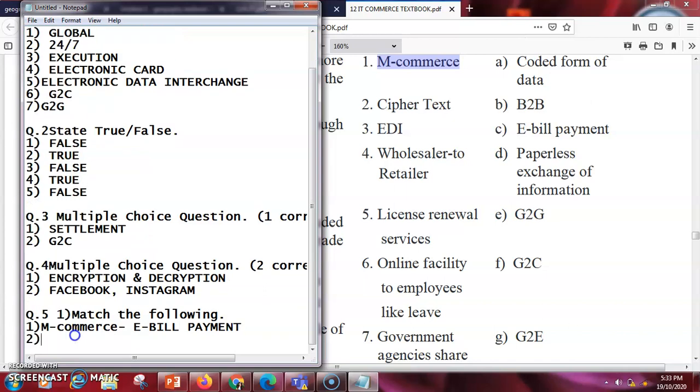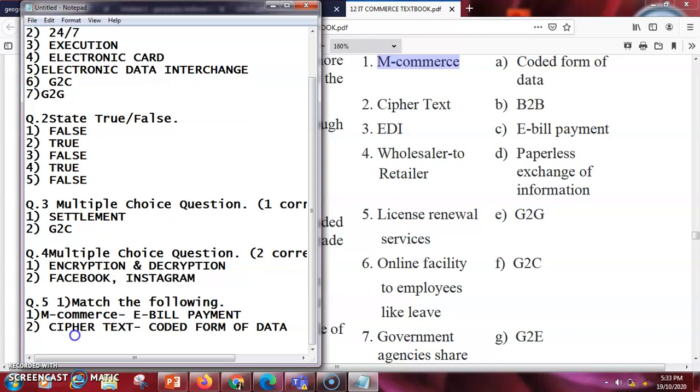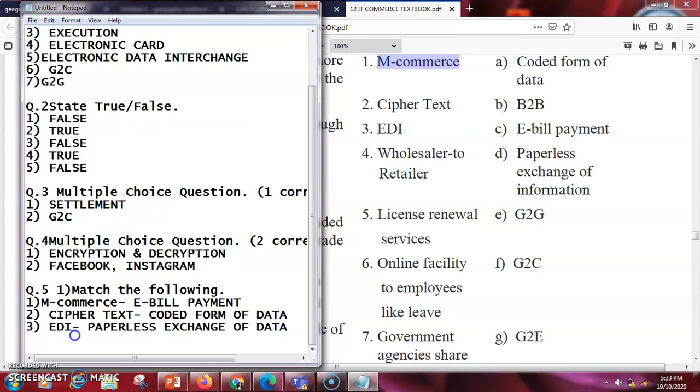Second one is ciphertext. Ciphertext is a coded text which an ordinary person cannot understand. So it's a coded form of data. So that's the right answer. The third one is EDI. EDI is what? It is a paperless exchange of data.